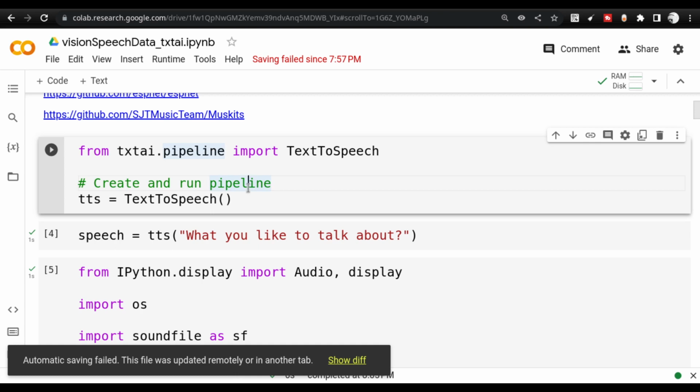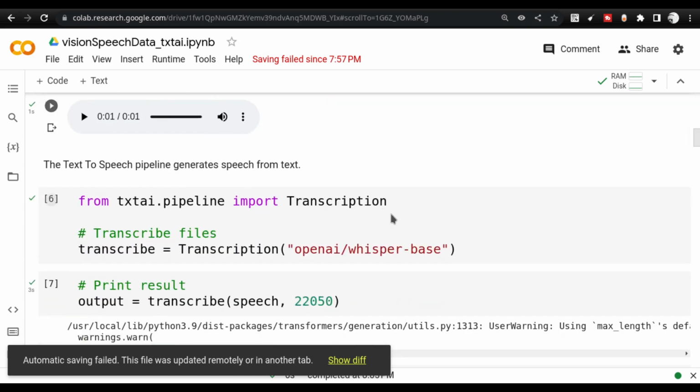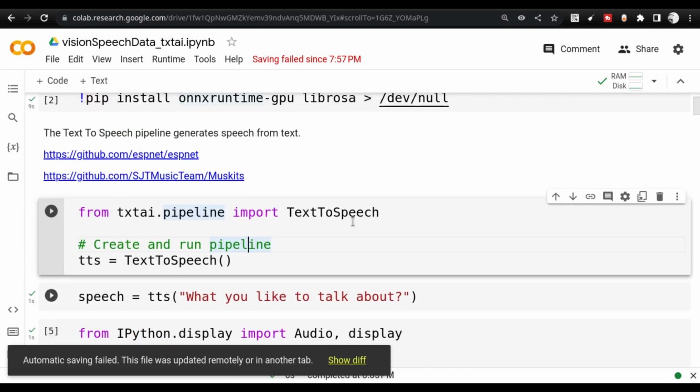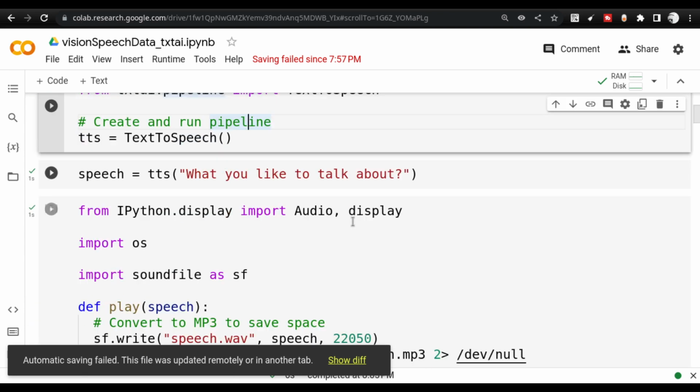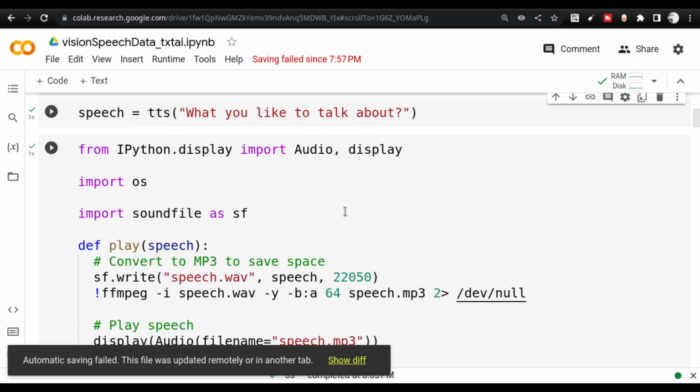The pipelines related to text-to-speech and speech-to-text are both available inside TxtAi. The text-to-speech pipeline is called text-to-speech, while speech-to-text, that is audio-to-text, is called transcription. So you will see that one by one.